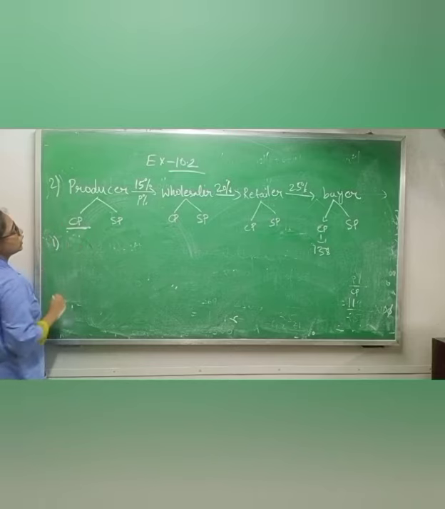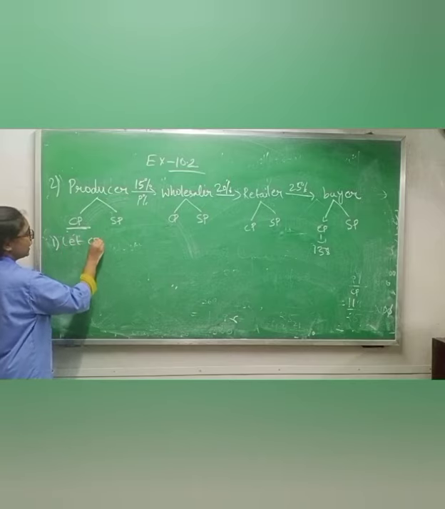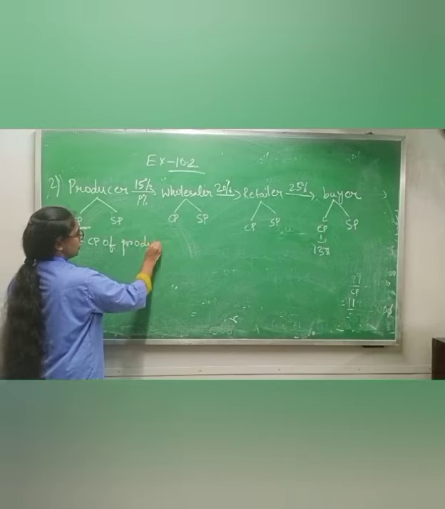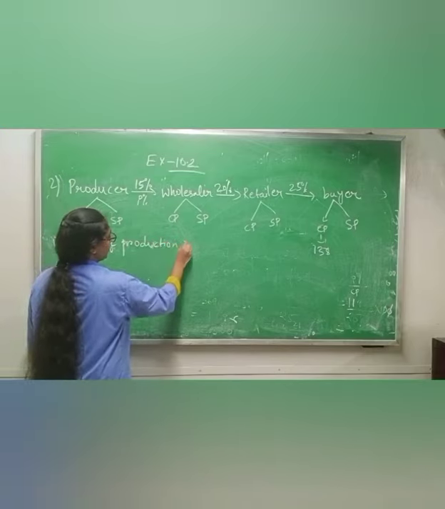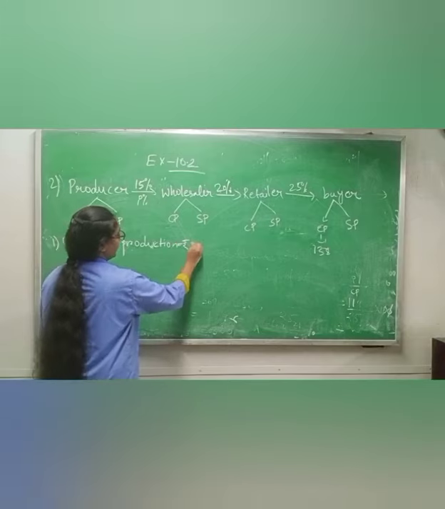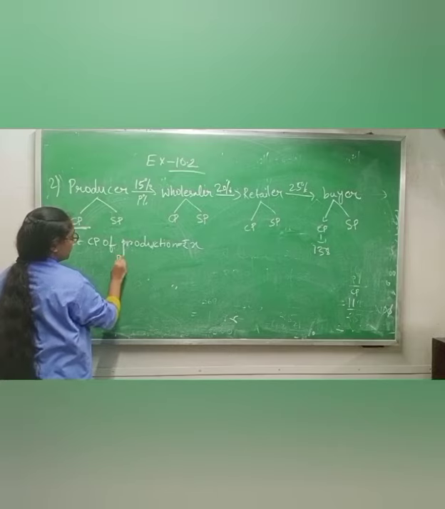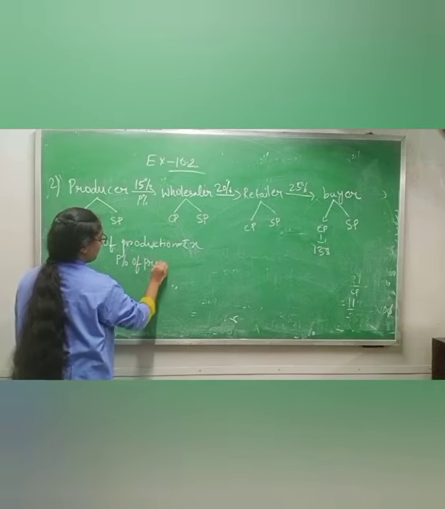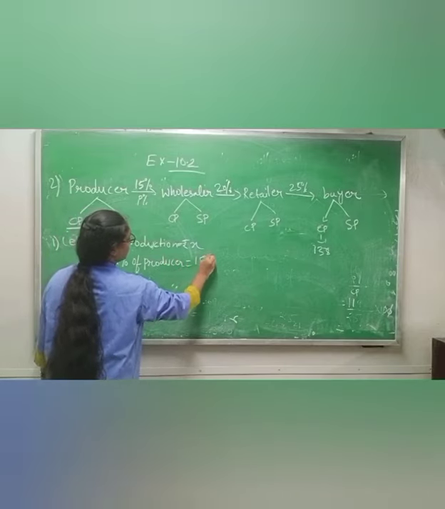First of all, we don't know what is the production cost price, so I am taking, let cost price of production be rupees X. And what is the profit percentage of producer? 15%.